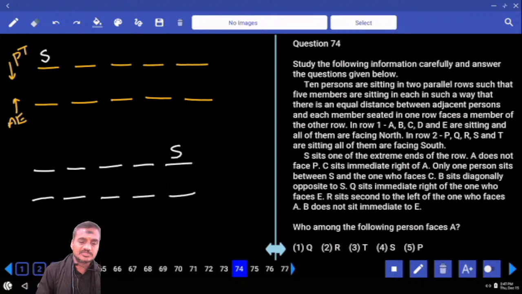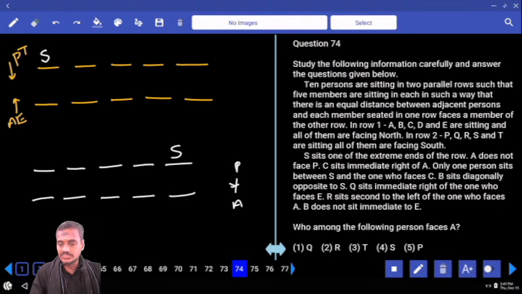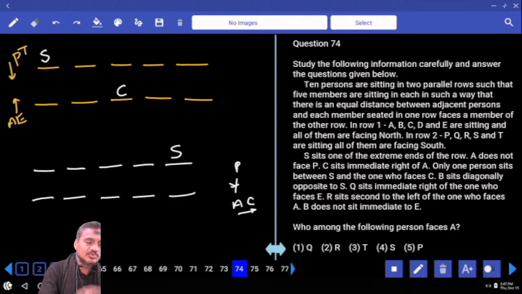A does not face P. A and P are not opposite to each other. And C sits to the immediate right of A. And there is only one person between S and the one who faces C. Between S and the one who faces C, there is exactly one person. C is here.